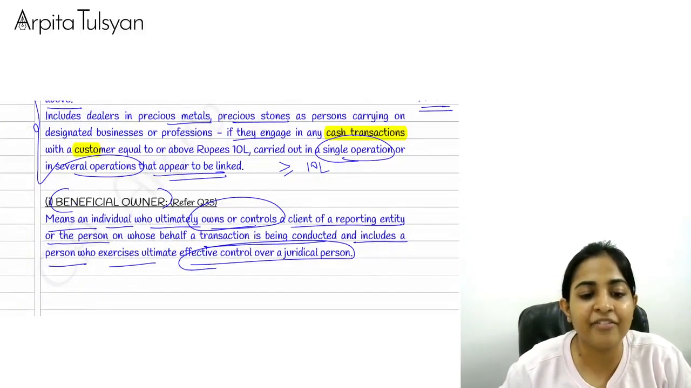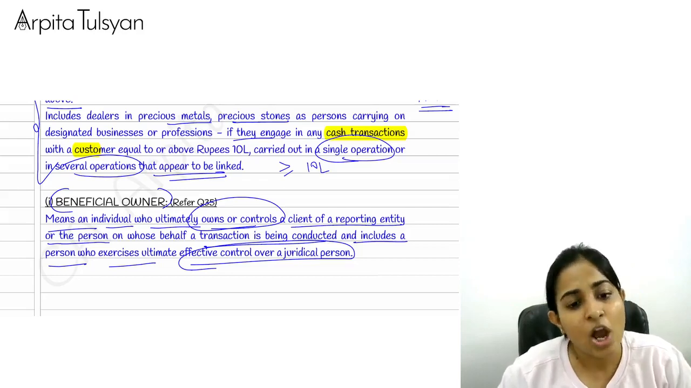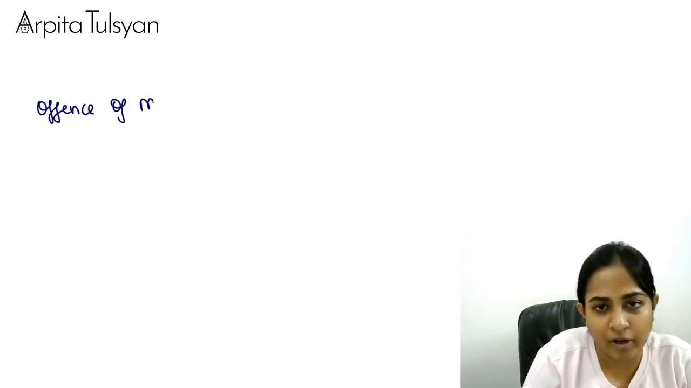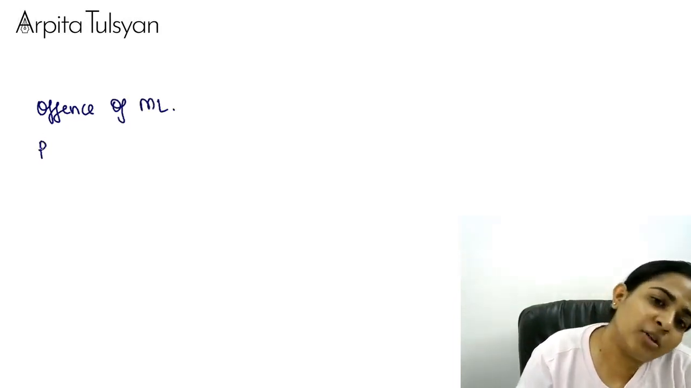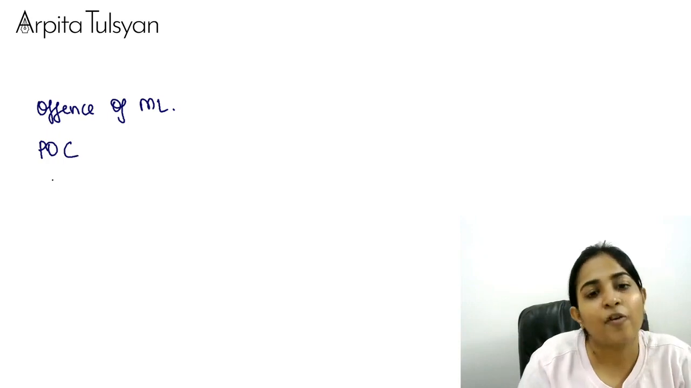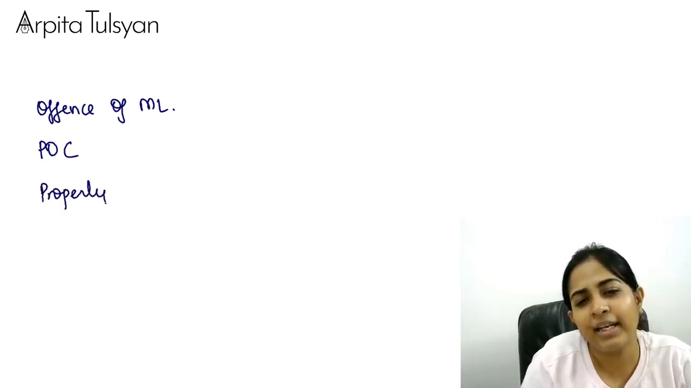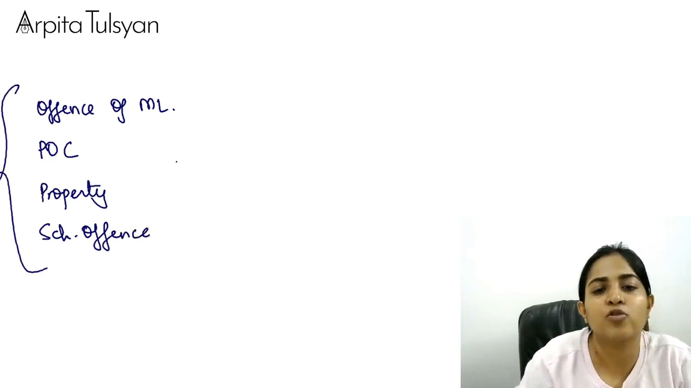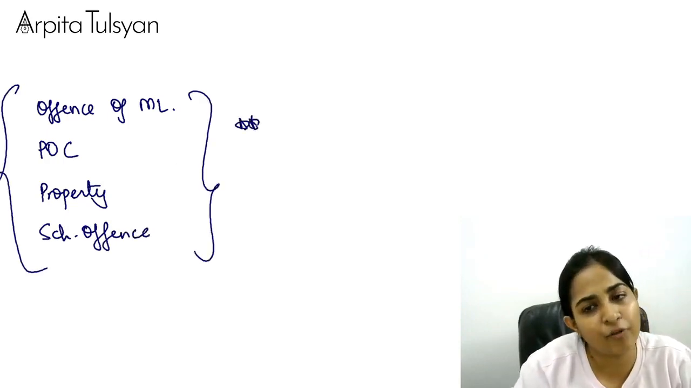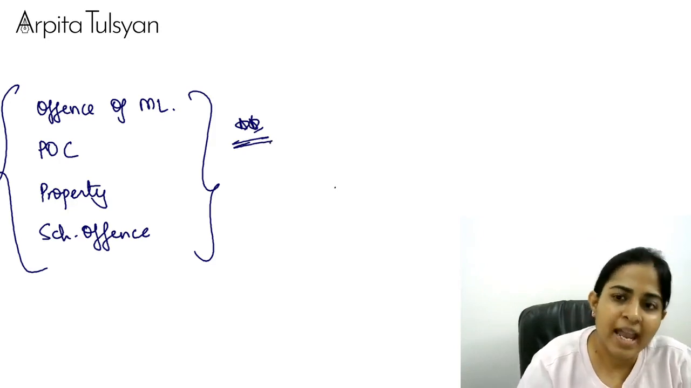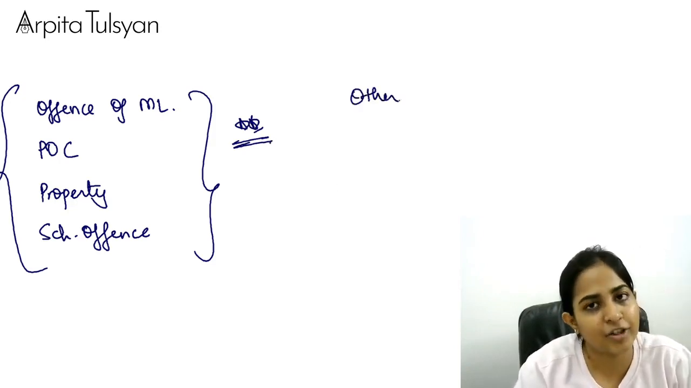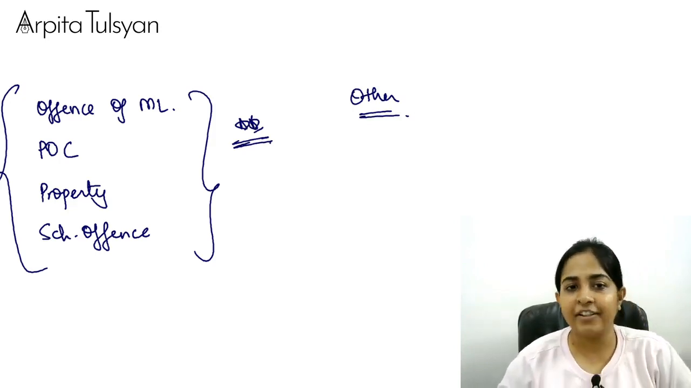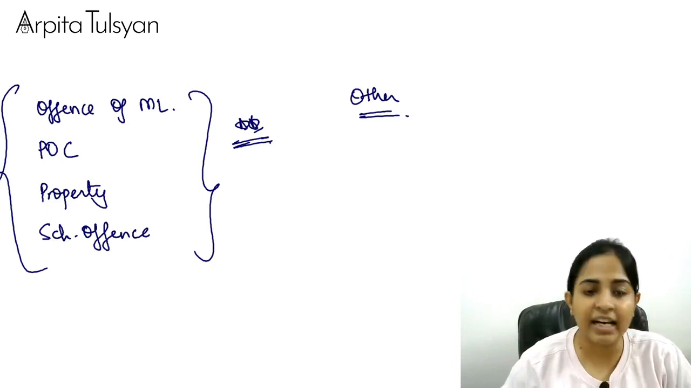With this we are done with all our definitions. Okay, the most important definitions were, first of all, offense of money laundering. From there we got the term called as proceeds of crime. From there we got the term property and we got the term scheduled offense. These four definitions are super duper important. And then we have got our other definition. Very clear with this? Yes. So till here we are completed. We are done with our definition.